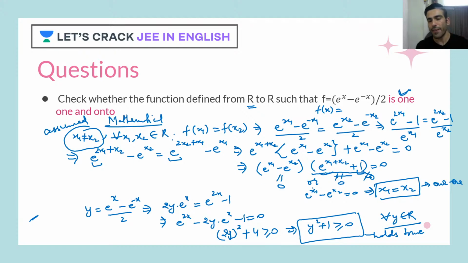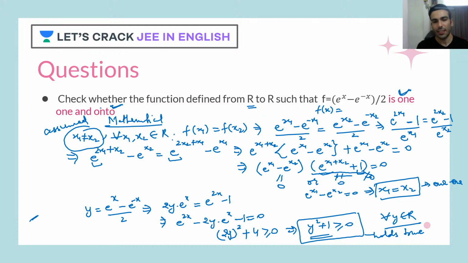So for every value of y, we are getting the pre-image. This inequality holds true for every value of y. That means for every value of y we are getting the pre-image, so this function is onto as well. Sorted? So this is our mathematical approach.